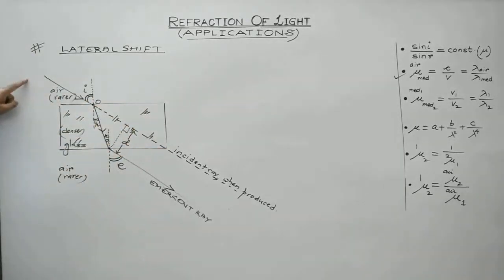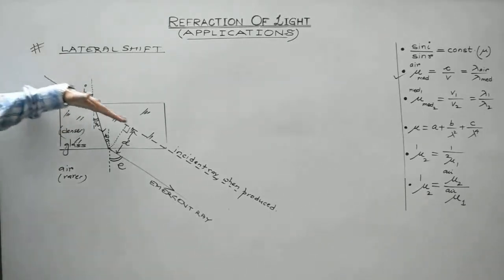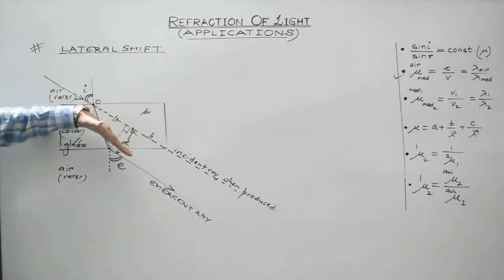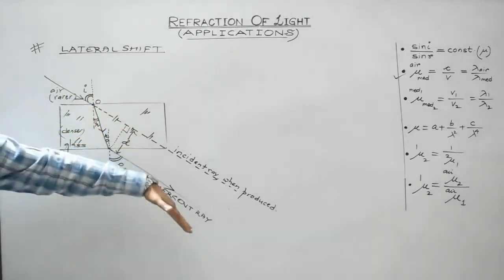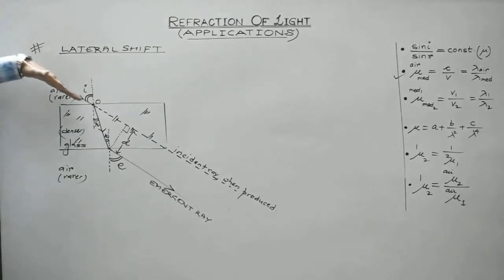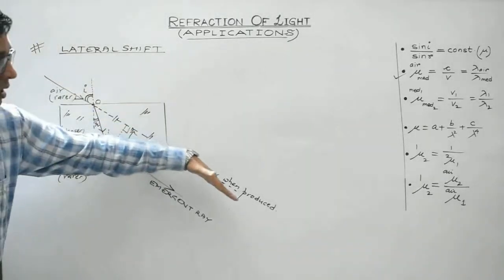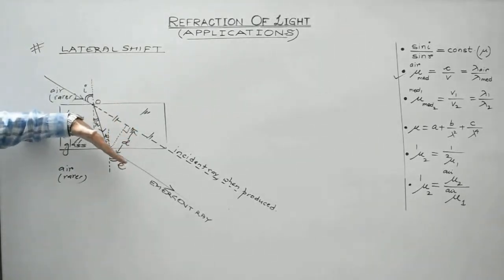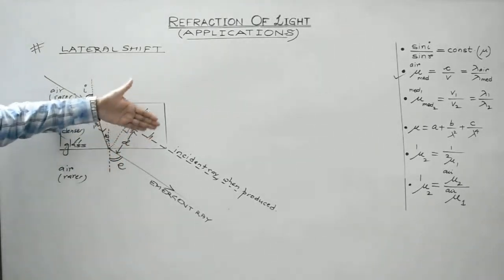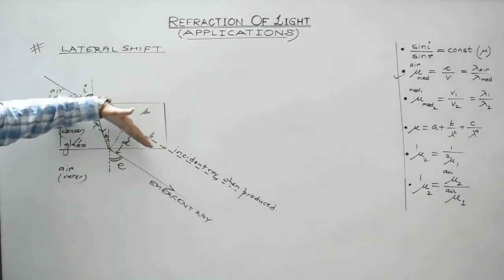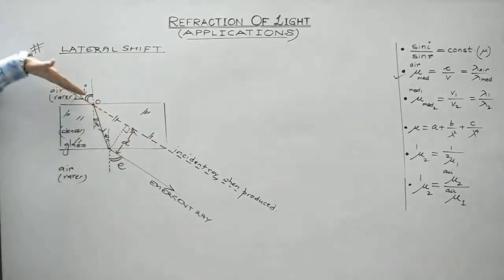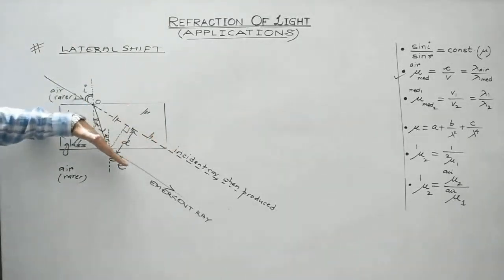When light is incident at a point in an oblique direction, then what happens? It laterally gets deviated. It sidewise gets deviated, right? And this is the emergent ray. So it should have followed this path in case of a single medium, but due to this glass slab, it is deviating its path, right? Its path gets bent, and it is laterally or sidewise shifted. And instead of following this path, it follows this path.